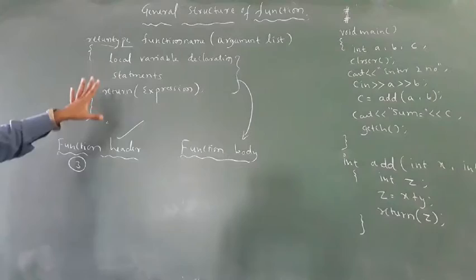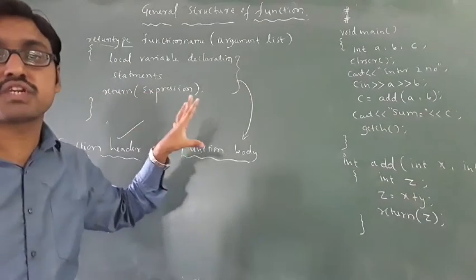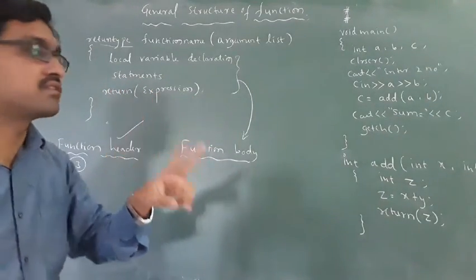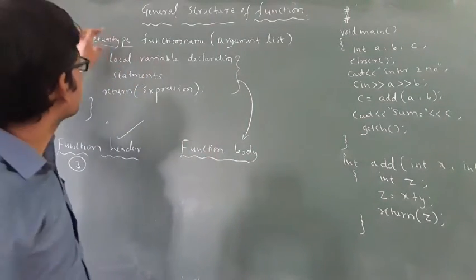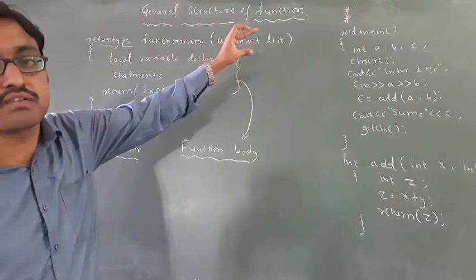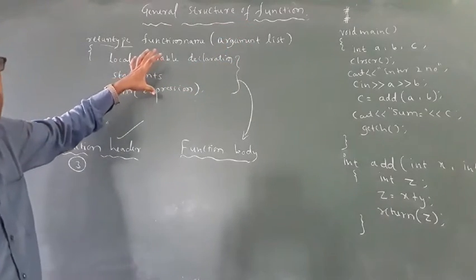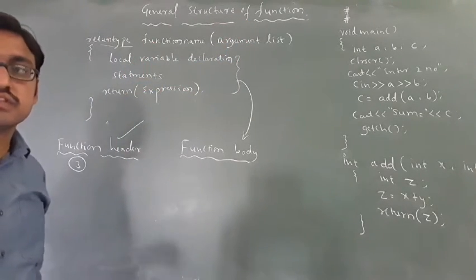This is the general structure of a function. It consists of two parts. One is the function header, another is the function body. Okay, this is the function header, it consists of three parts. Then the function body, it consists of three parts. Okay, you have to remember this.